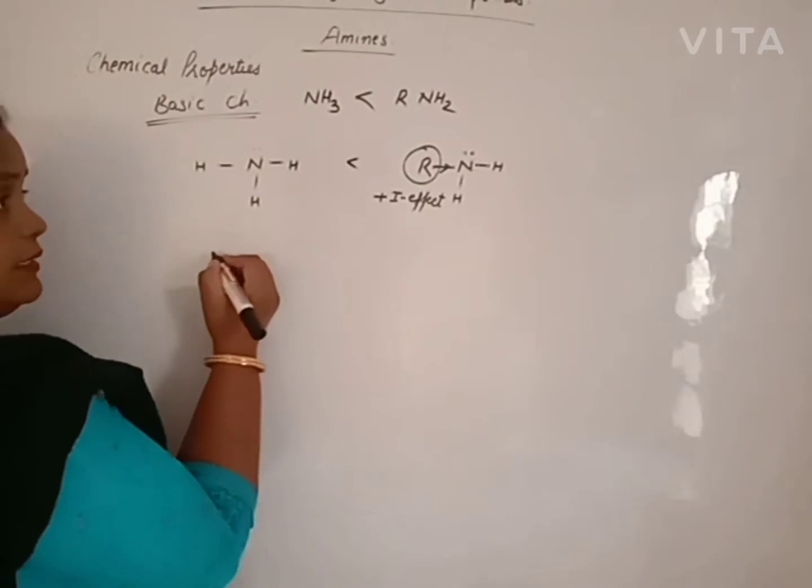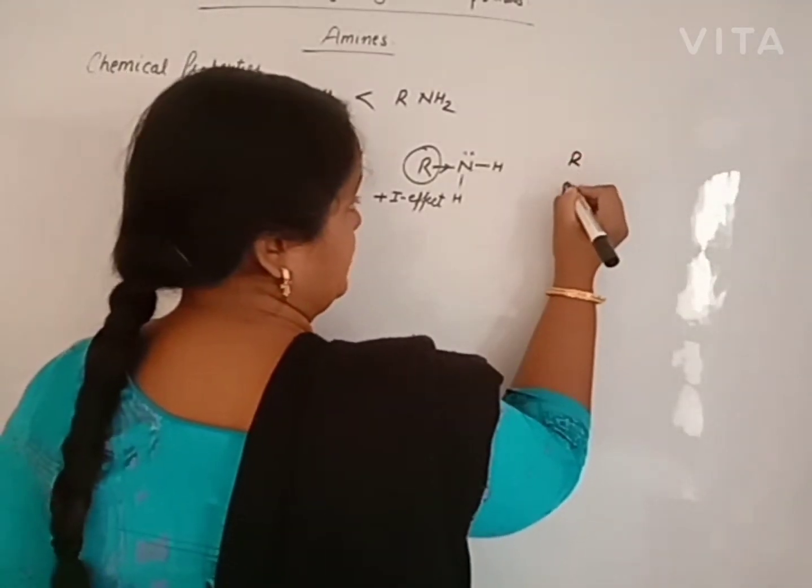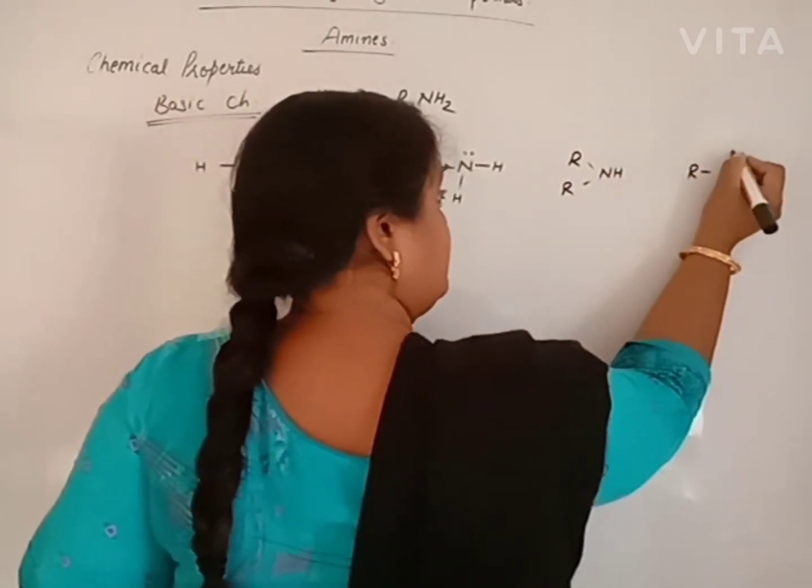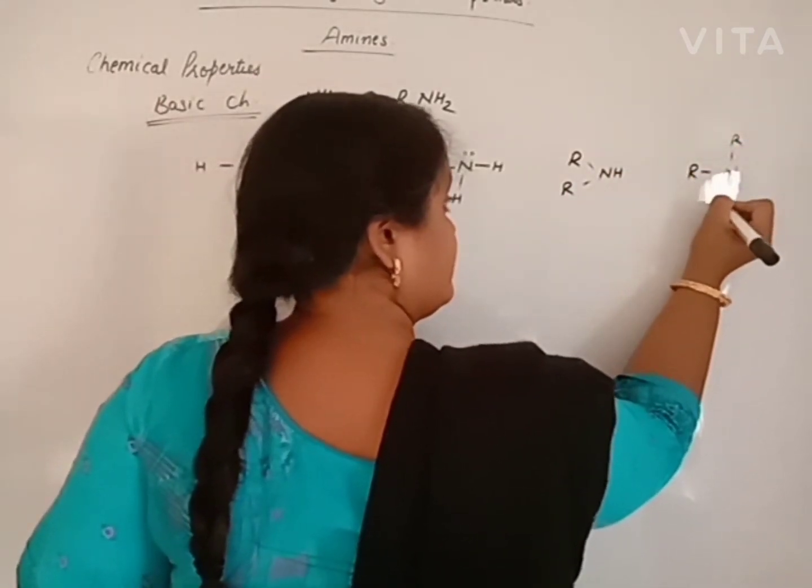We have three types of amine: primary amine, secondary amine and tertiary amine. It is secondary amine. It is tertiary amine.